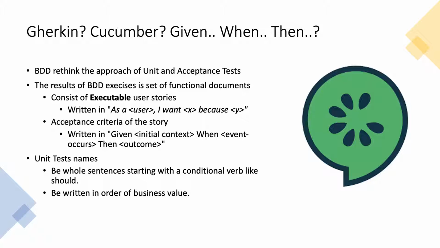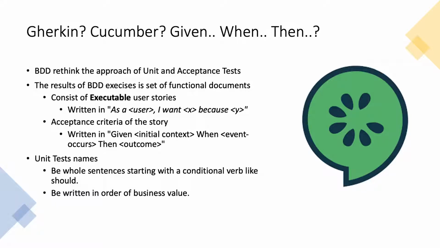Given the account balance is 200, when I withdraw 100, then the outcome is an exception telling that the minimum balance of your account should be 150. That is the then part. You have to write it like that. So that is what BDD suggests about acceptance tests.